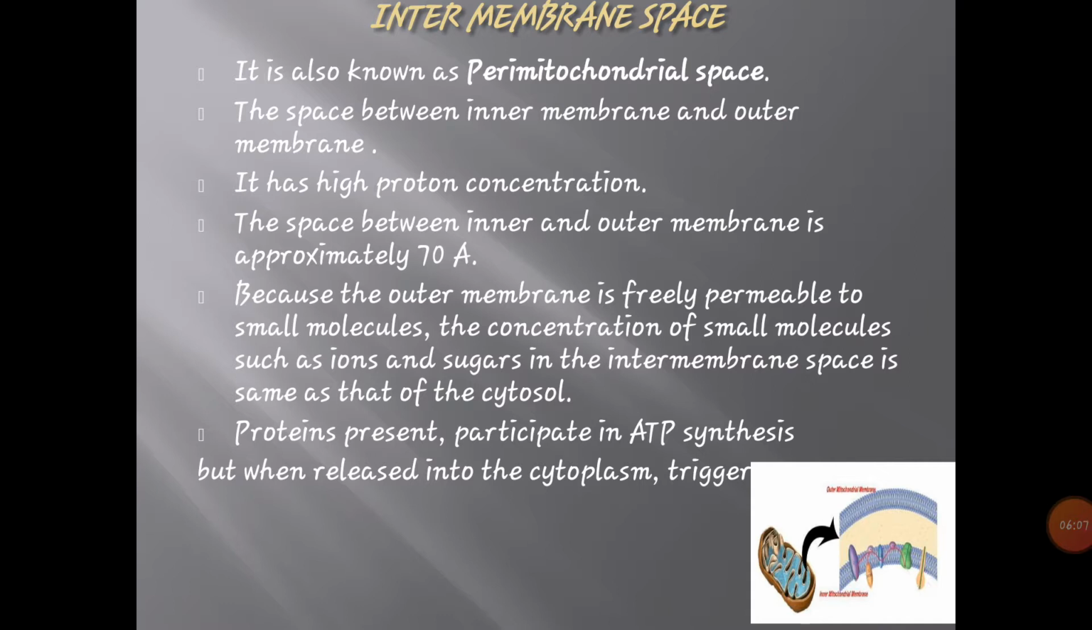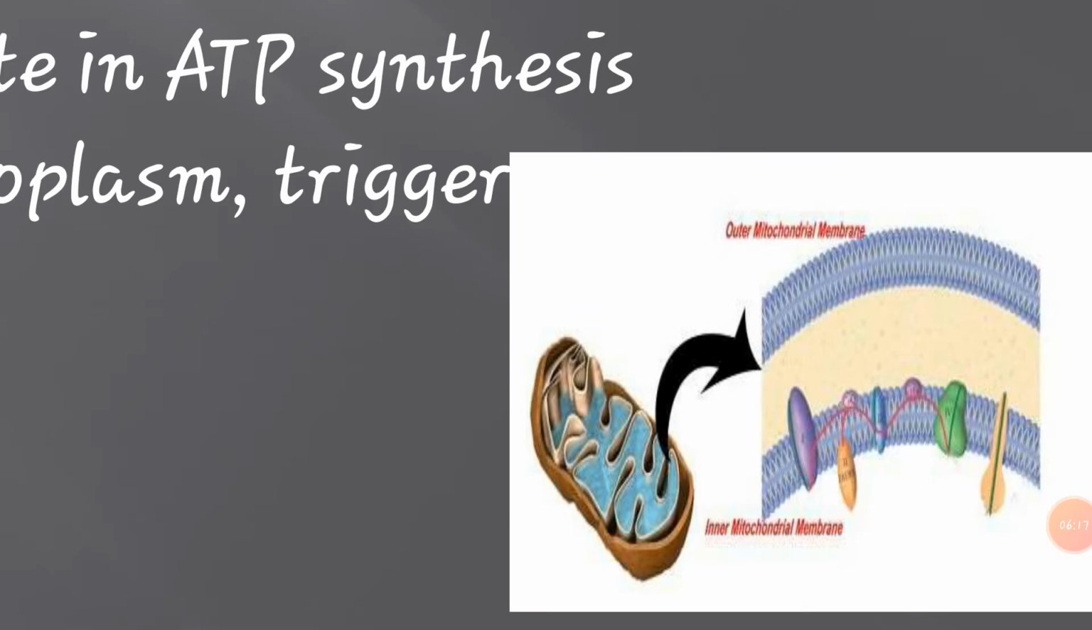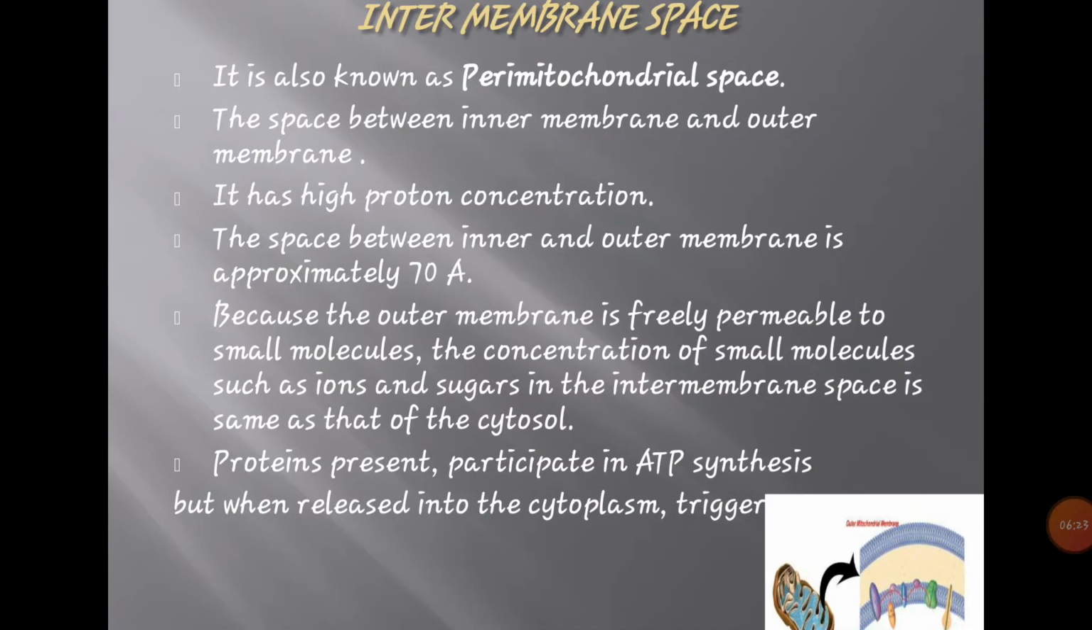This is the intermembrane space. It is also called the perimitochondrial space. Here we can see the space between two membranes. This is the outer membrane and the inner membrane, and between these two membranes there is a space. This is called the perimitochondrial space or intermembrane space.